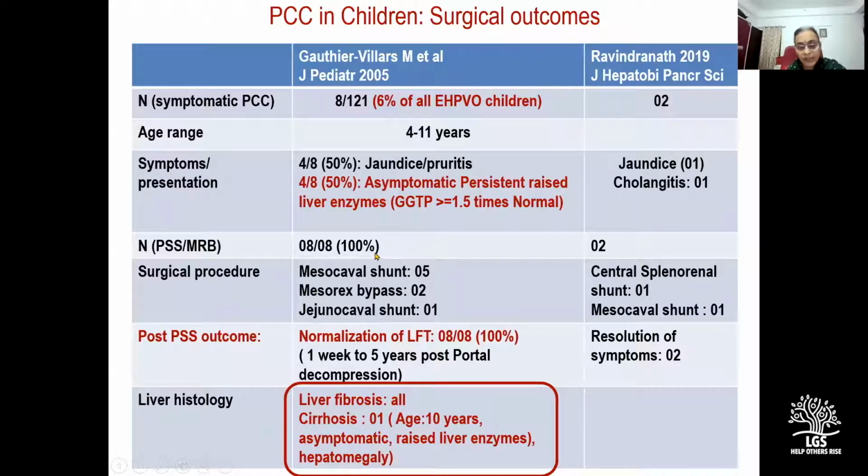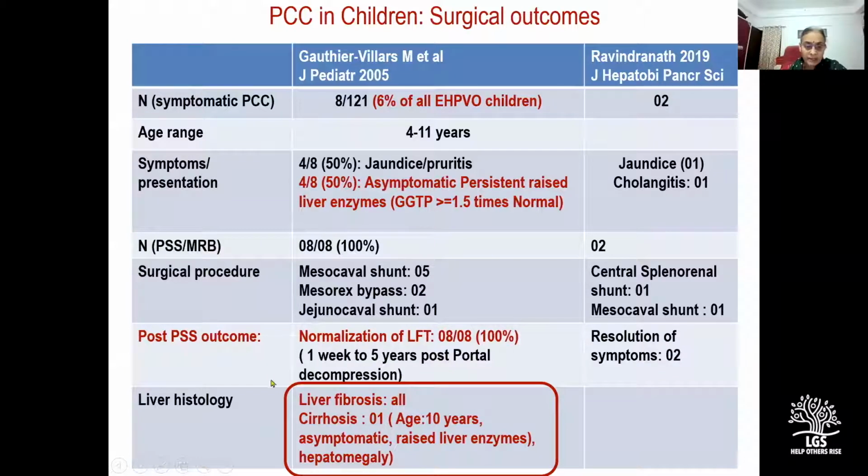A portal decompression surgery could be performed in all. It was either a mesocaval shunt or a mesorex bypass. And normalization of liver function tests occurred in all children at time periods ranging from 1 week to 5 years post-portal decompression.